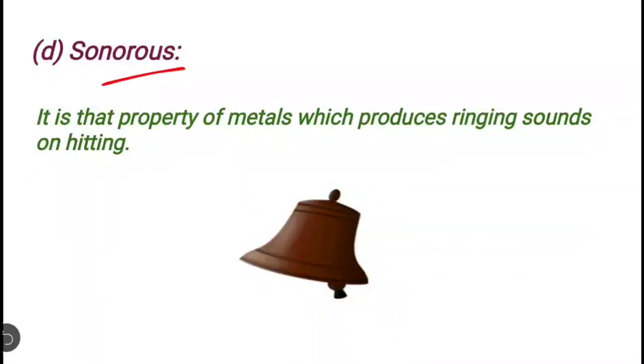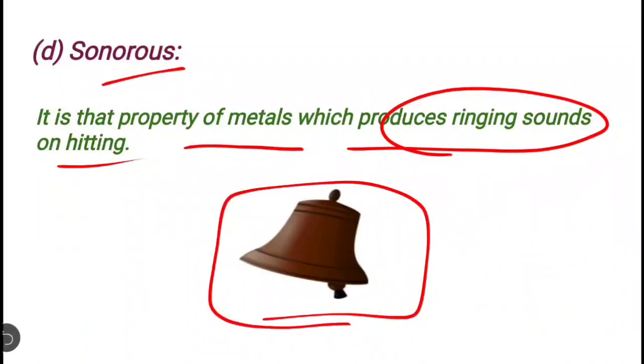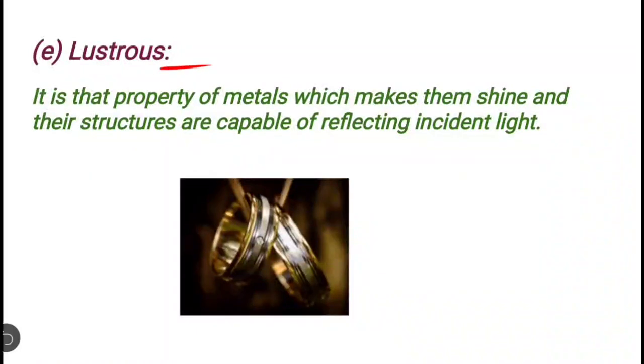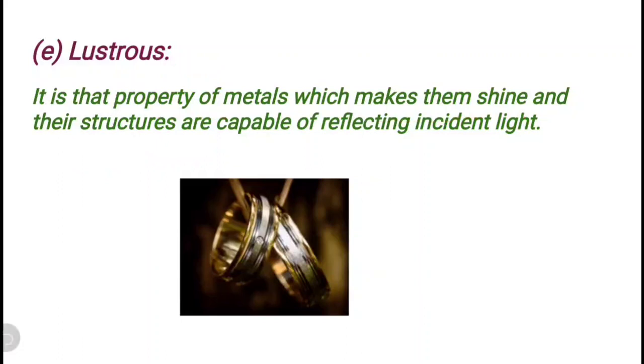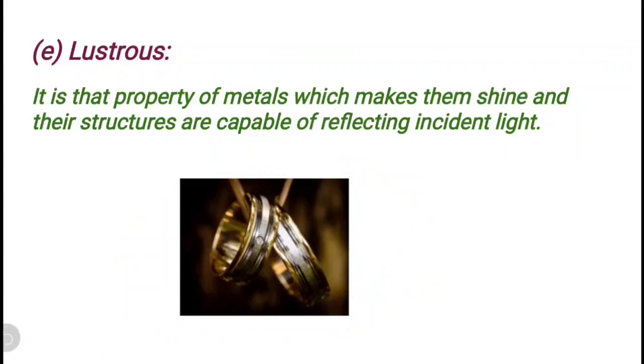Next one is sonorous. Sonorous is that property of metals which produces ringing sounds when struck, meaning when you hit metals with a substance, they produce a ringing sound. An example is your school bell. You know very well that when your school bell is hit by an object, it produces a ringing sound. Next one is lustrous. It is that property of metals which makes them shine, and their structures are capable of reflecting incident light, meaning metals are shiny in nature. That's why jewelry is made from gold and silver, because they are shiny.